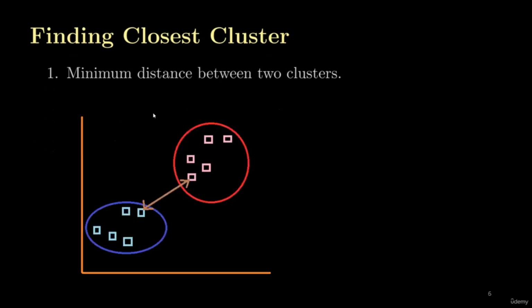The first is minimum distance between the two clusters. The minimum distance is the distance between the two data points in the clusters which are very, very close to each other, or which are present at the boundaries of the clusters, as you can see in the figure. We call this criteria the minimum distance criteria of calculating or merging the closest clusters.